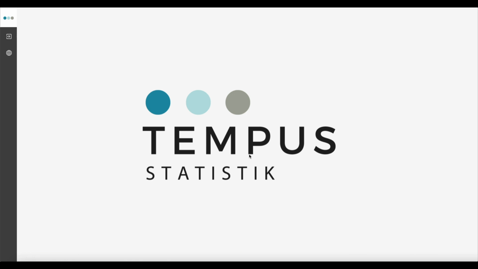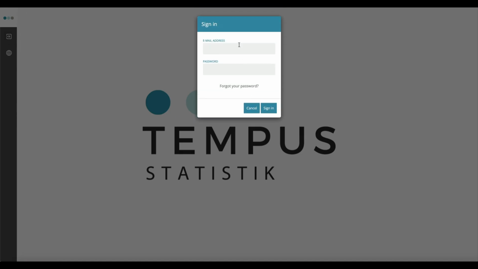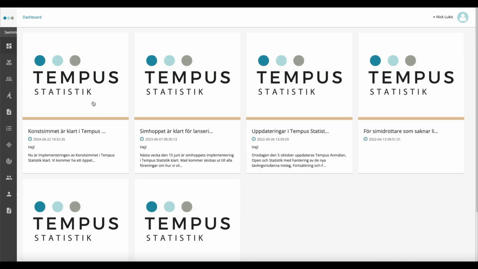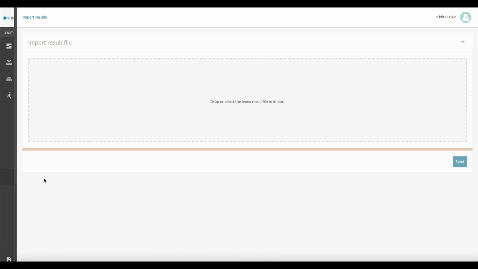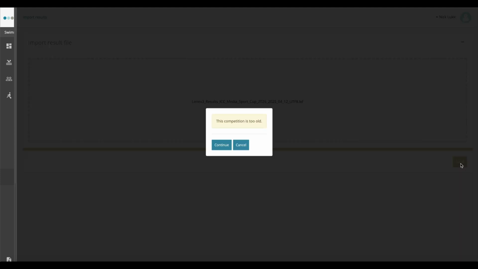So first we need to log into Tempus Statistics, like this. And then we move back to the side menu and click on Competitions, and then Approval of Results, and finally Import Result File. And here we can just drag and drop our file into the file box and click Send. This will start the import.